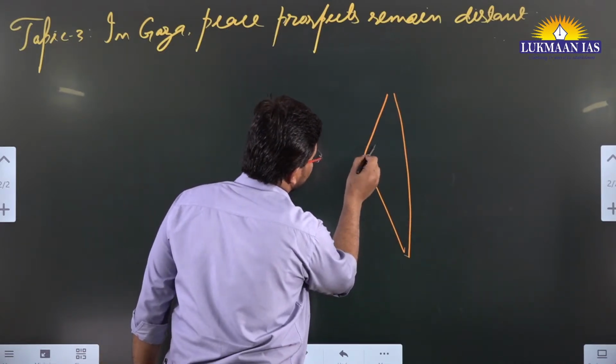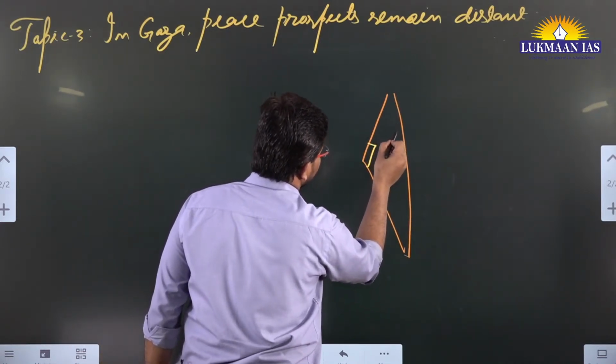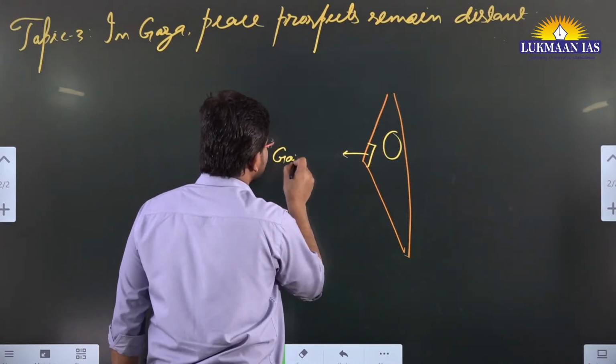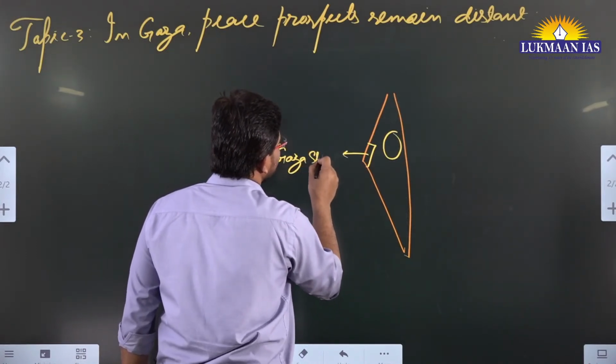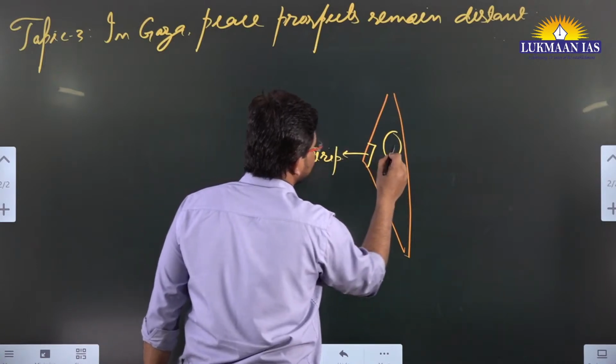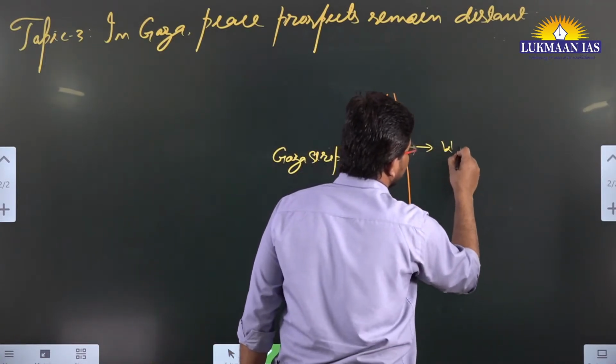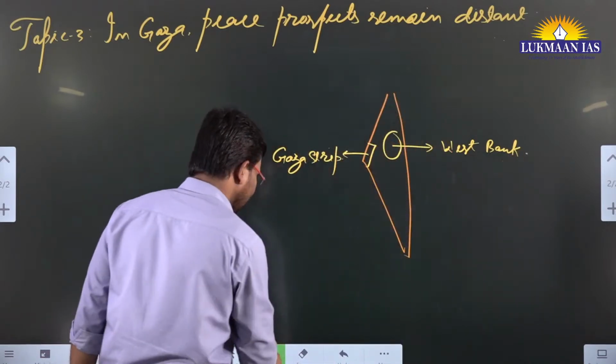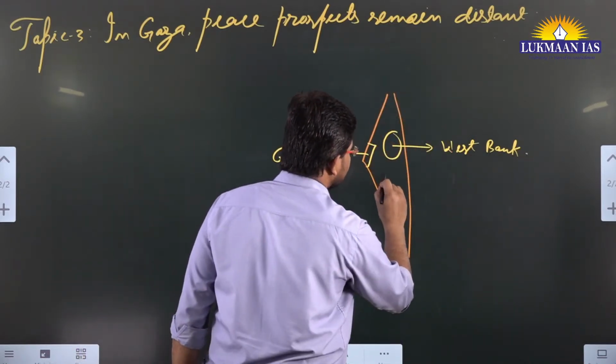So let's say this particular region is the Gaza Strip. This region is the Gaza Strip. This particular region is the West Bank. And in the middle here we have Israel.